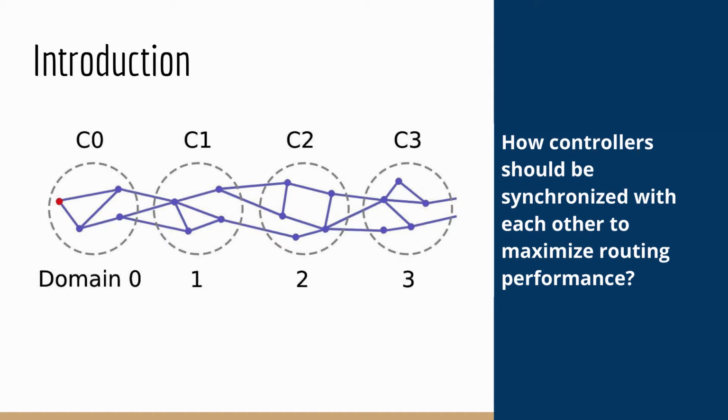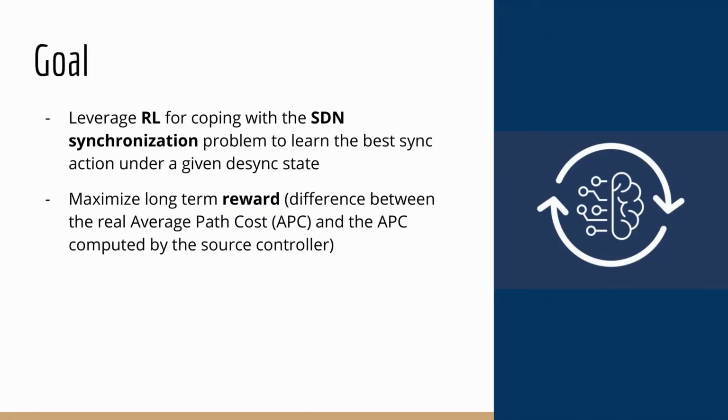The question of how controllers should be synchronized with each other to maximize routing performance is still a problem to be researched. We face the controller synchronization problem by using reinforcement learning to learn the best synchronization action under a given desynchronization state. The goal is to maximize the long-term reward, which in our case is the difference between the real average path cost, APC, and the APC computed by the source controller, this is, with its network view.